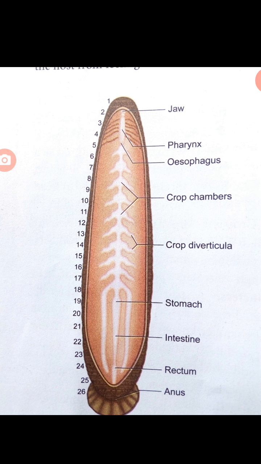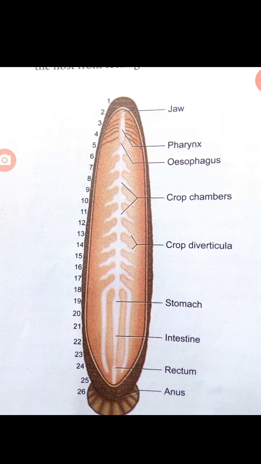3 jaws, single row of minute teeth, and then papillae. The buccal cavity bears a salivary gland. The buccal cavity leads into muscular pharynx. It is surrounded by the salivary gland. The secretion of saliva contains hirudin. It's a special character for leech. The hirudin prevents the coagulation of blood. It prevents the clotting of blood.